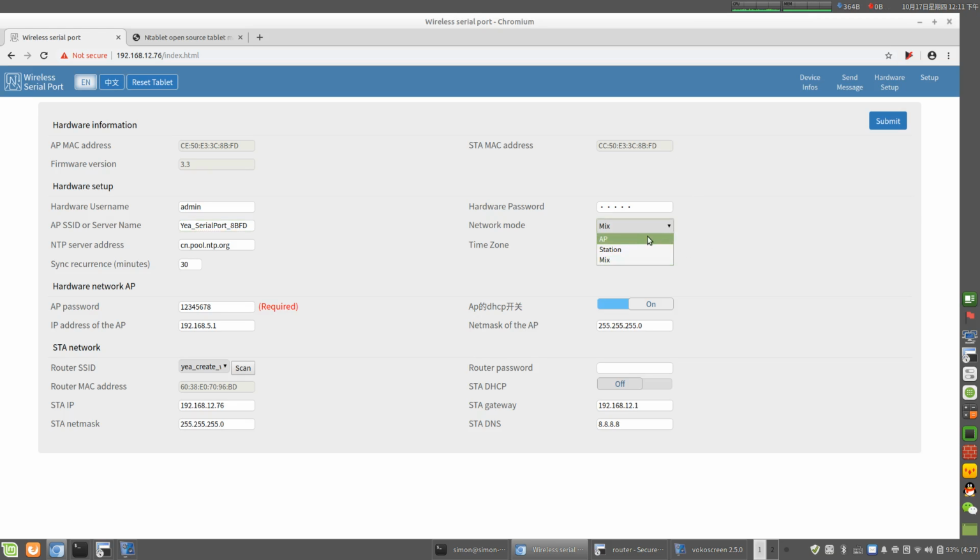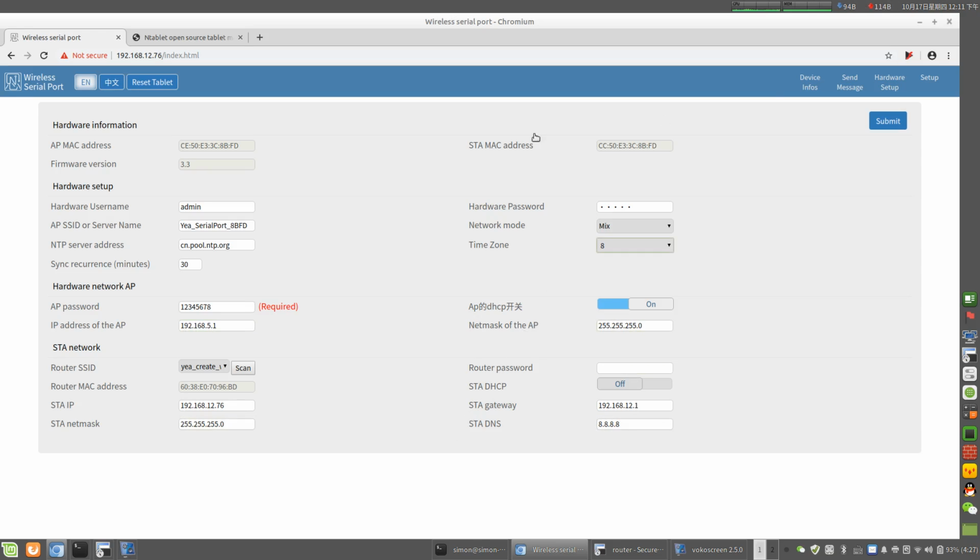One is the AP mode, another is the station mode, and this mode is AP and station together. Okay, the NTP address times 2. Okay, those are the info, and the hardware network AP is for the password of the AP and the DHCP IP address of the AP. All of those are set up for network.